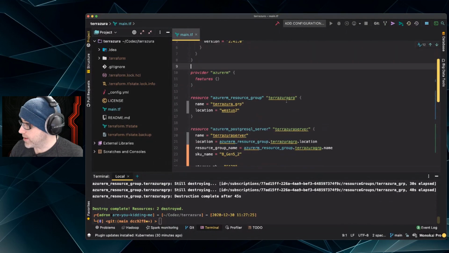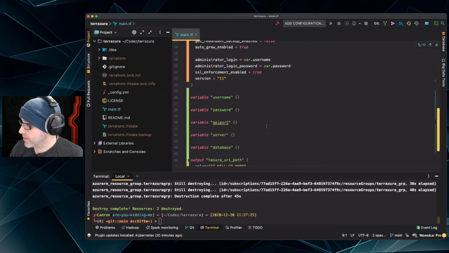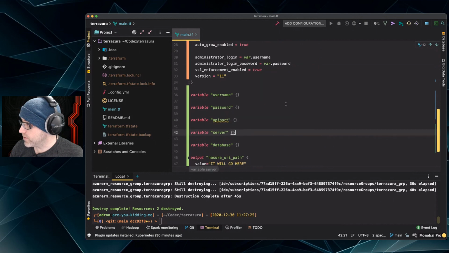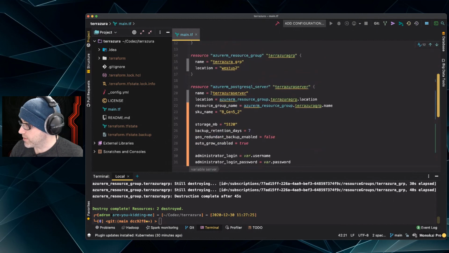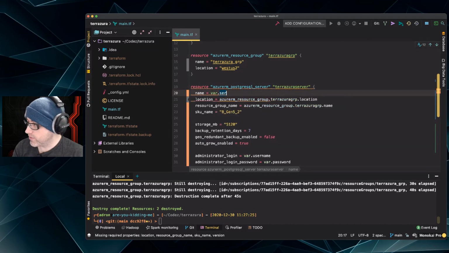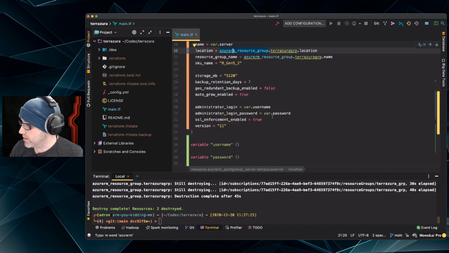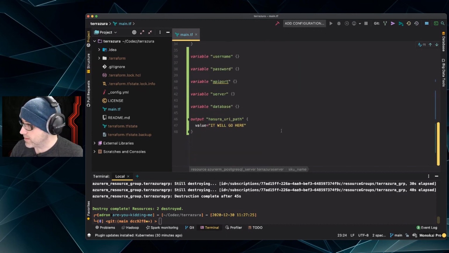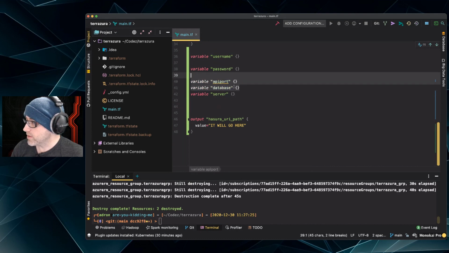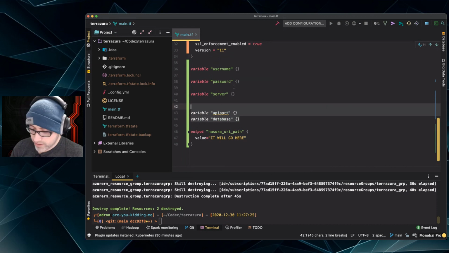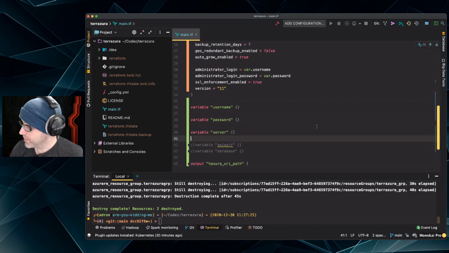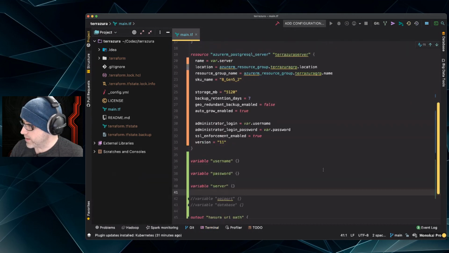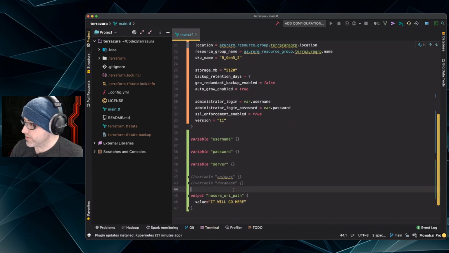We do not have the API port added yet. The server, I want to put the server up here. So this is the var.server. And then what's the last one? Oh yeah, the database. We haven't added the database yet, so we'll do that in a minute. All right, so database isn't done, API port isn't done. So these two, I'm going to comment them out just for a second. And we'll come back to them when we're ready for them. Output can stay because it's already pointed out. It's just going to spit that out for now.